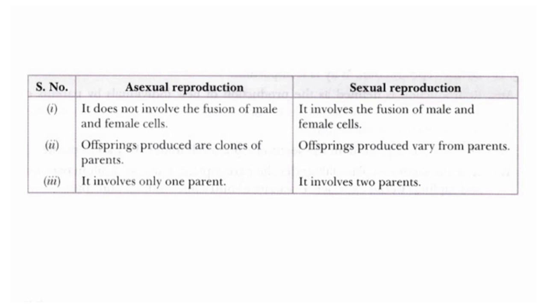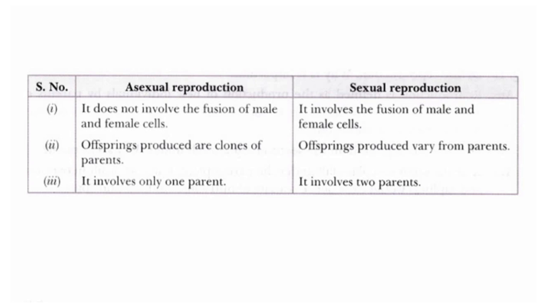It includes the fusion of male and female cells. In asexual reproduction, the offsprings produced are clones of the parents. They look exactly like the parents, but slight variations will be there which are negligible. Whereas in sexual reproduction, offsprings produced vary from the parents.